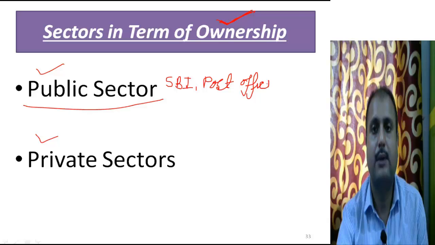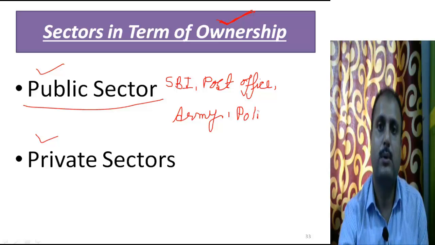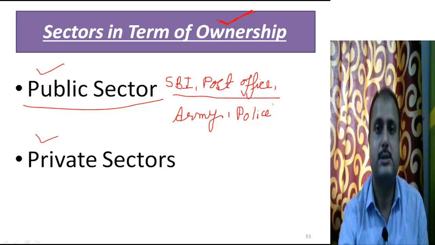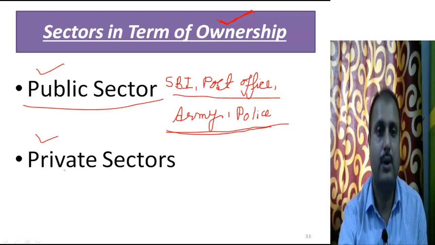It is owned by the government itself. The post office, the army. The army is also entirely owned by the central government. The police is also entirely owned by the central government. So the people who are working under this are under the public sector, and they are the government employees.